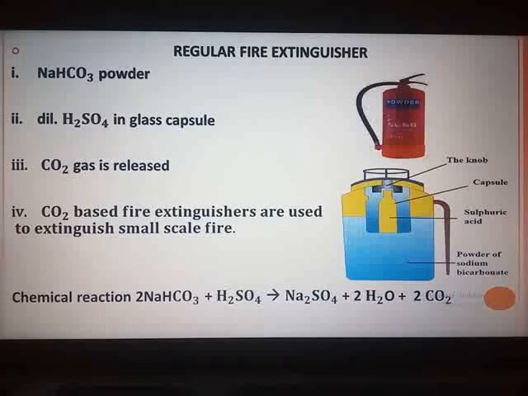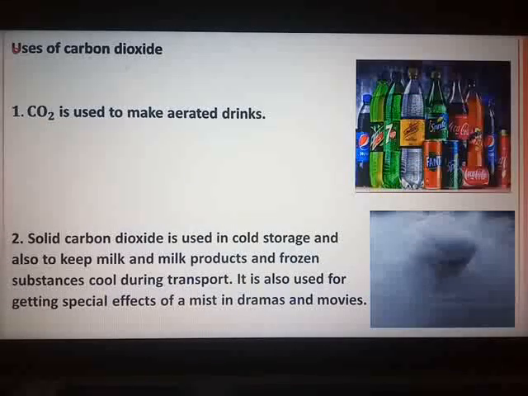Our next question is question number 5F, practical uses of carbon dioxide. Same page, page number 146. Above regular fire extinguisher, just now where we have marked, above that only you have directly the answer for your question. They have given uses of carbon dioxide. So there you have 6 uses. I will read any 3 uses you can select and write.